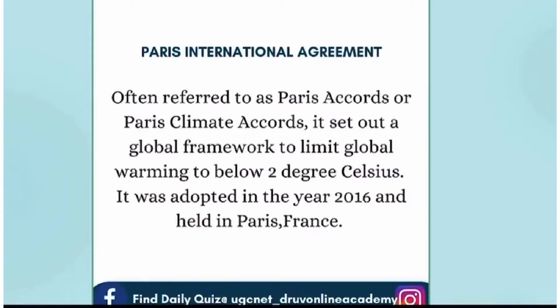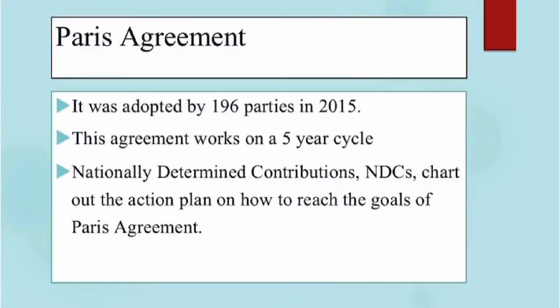Climate change is a major threat for sustainable environment. So the central aim of Paris Agreement was to strengthen the global response to that climate change by limiting global warming to below 2 degrees Celsius. Paris Agreement was adopted by 196 parties in the year 2015.